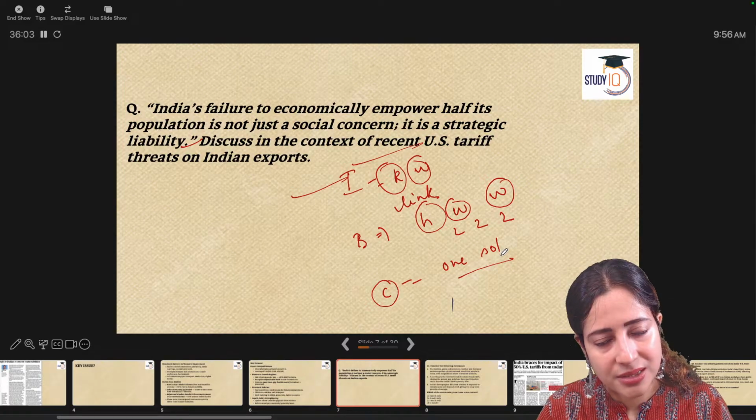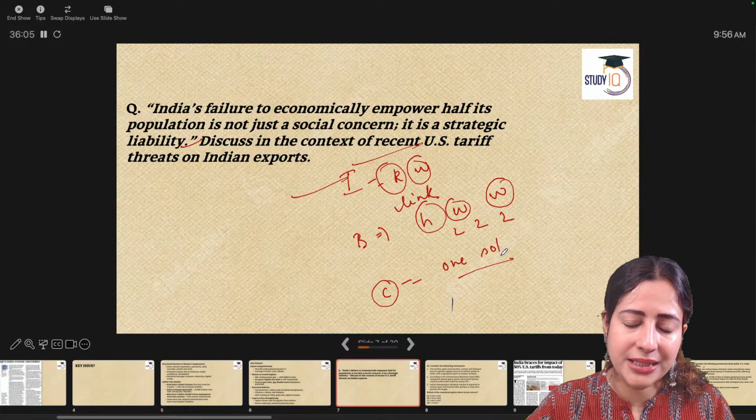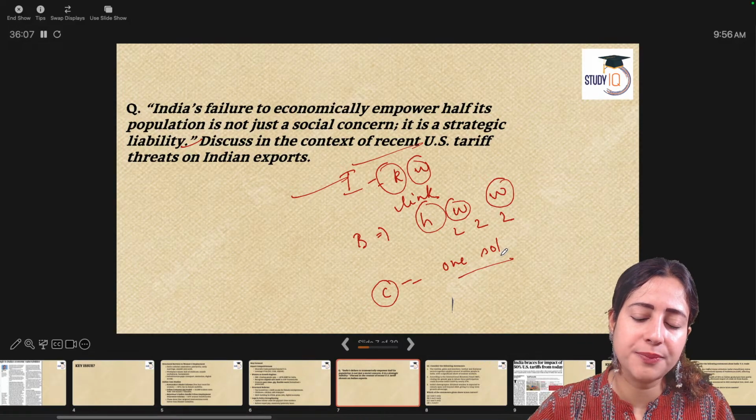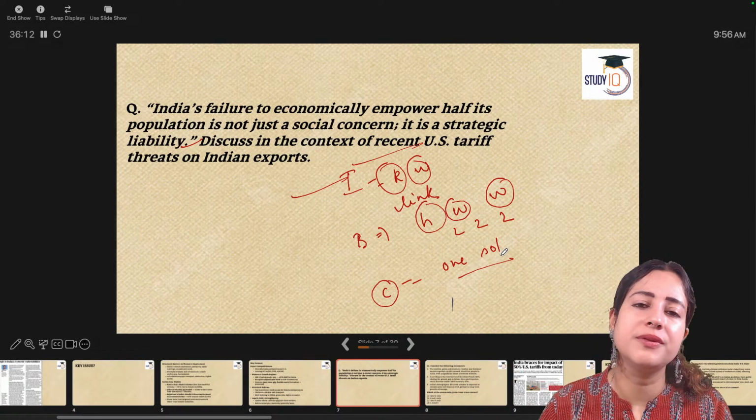The majority of workers in this segment are women. Therefore, high tariffs mean poor women's participation in the labor force, higher unemployment among women, and then talk about how we can solve the problem.